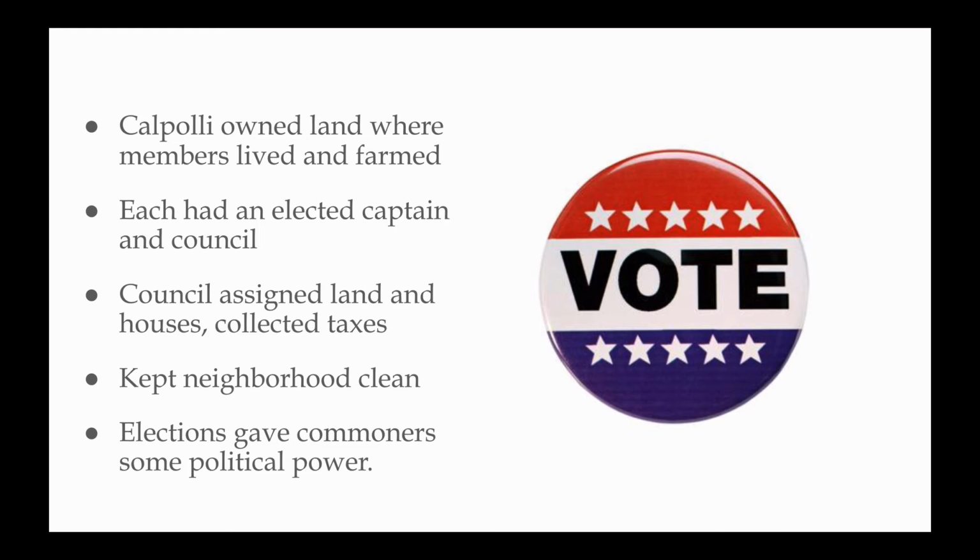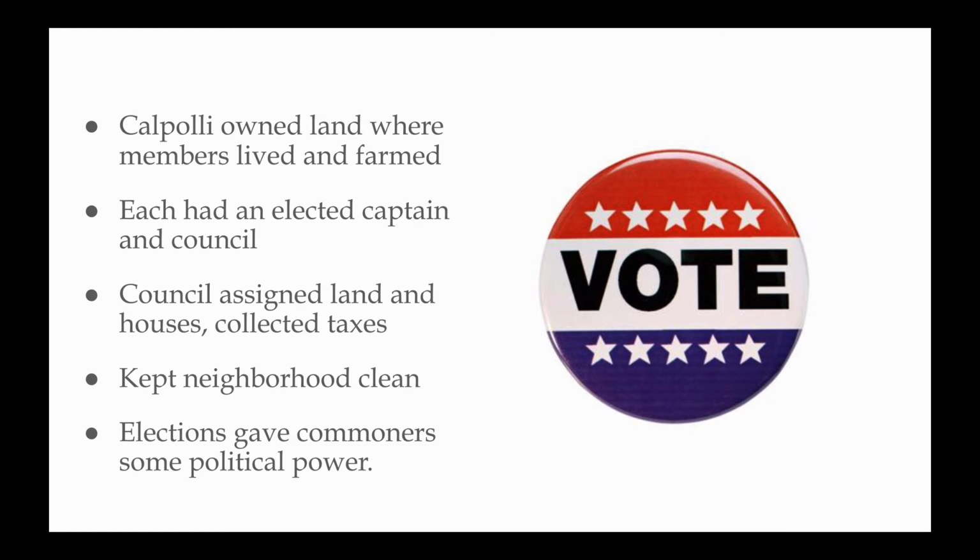Each kalpoli had an elected captain and an elected council as well. The council would then assign which land is going to be used, assign where you're going to live, and they would be in charge of collecting taxes. Now here, this is going to be really important.